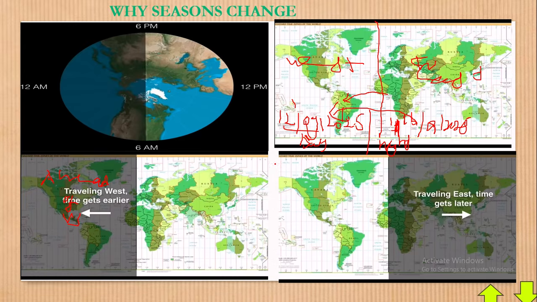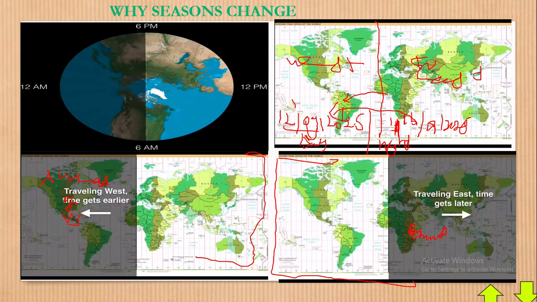Now, this is different, please. This goes with this, and this also is separate. Now, what does it mean? As we are moving towards the east, the time gets later, meaning that we are behind.